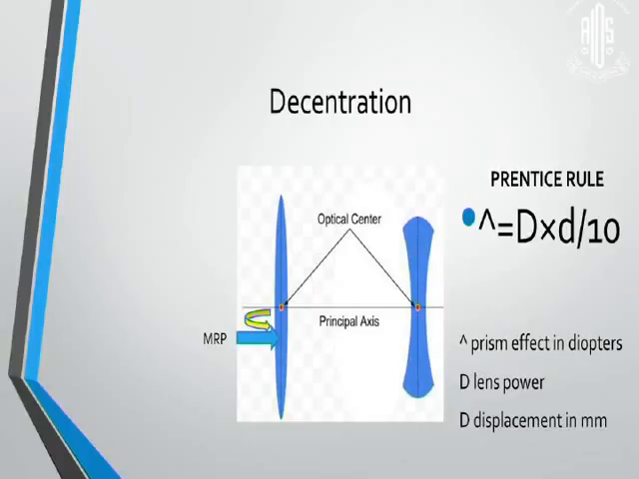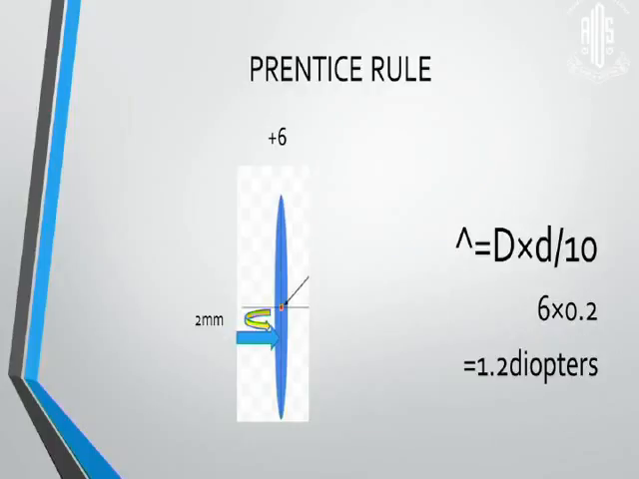effect. According to the Prentice rule, prismatic effect induced is equal to the diopter of the lens multiplied by the decentration in millimeters upon 10. So if you have a 6 diopter lens and 2 millimeters of decentration, you can induce 1.2 prism diopters. So if thicker lenses are there and more decentration is done, we can even induce higher prisms.